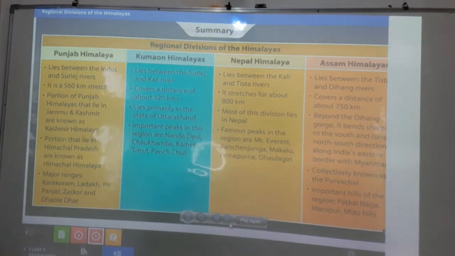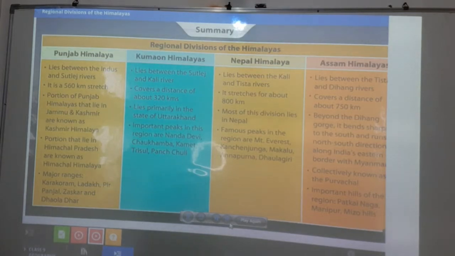Then the portion of Punjab Himalayas that lies in Jammu and Kashmir is known as Kashmir Himalaya. The portion that lies in Himachal Pradesh is known as Himachal Himalaya. Major ranges: Karakoram, Ladakh, Pir Panjal, Zaskar and Dhauladhar. So these are the proper points of Punjab Himalayas, so you have to write it like that.